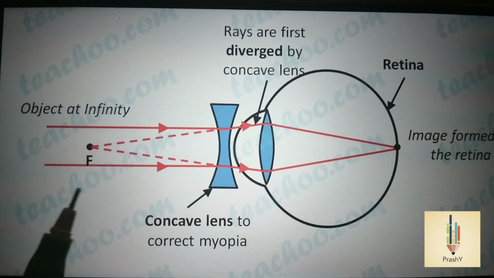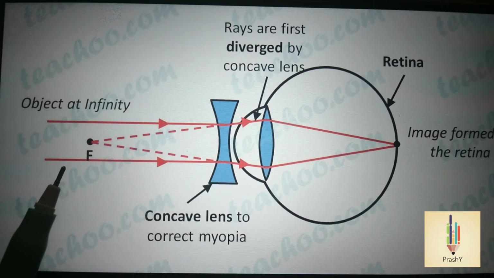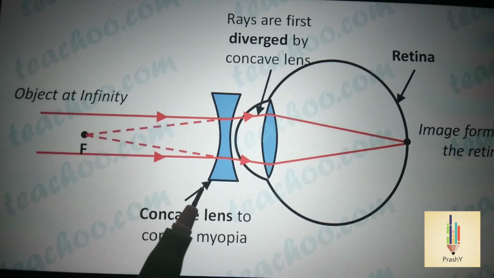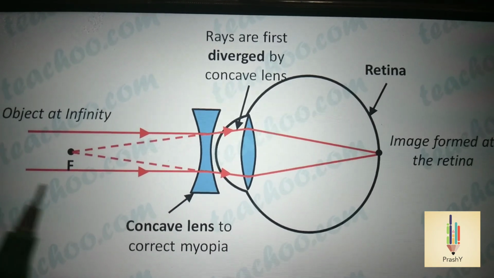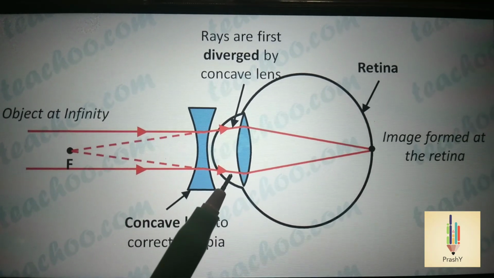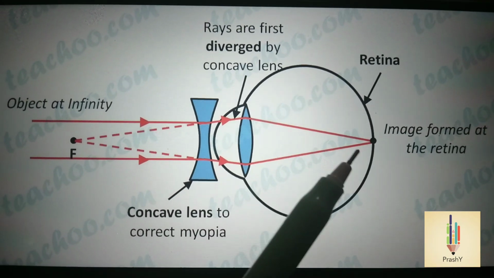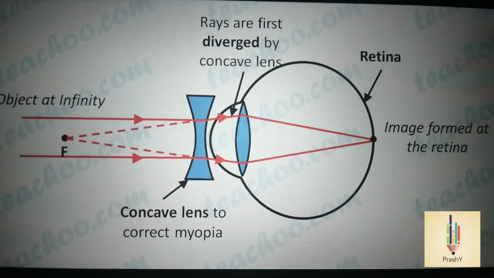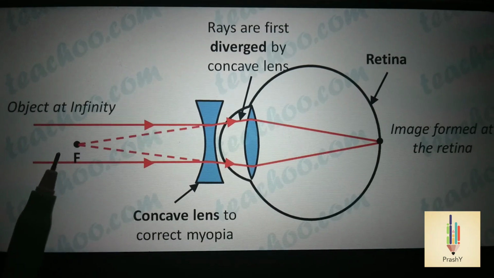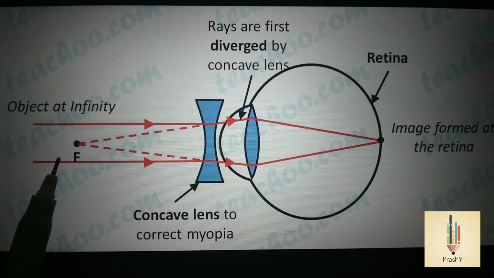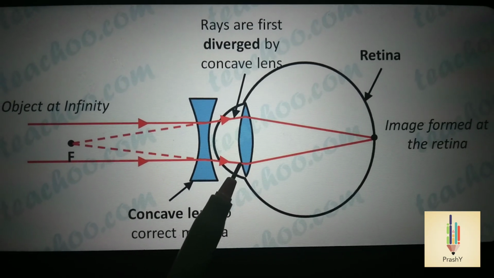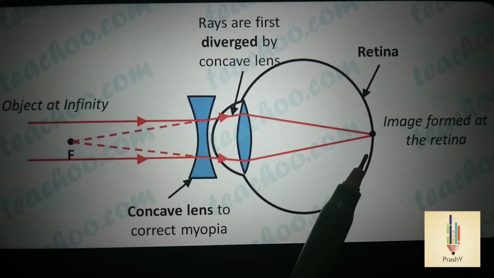Moving the object closer to the lens is not possible. So, what will we do? We will place a concave lens in front of the eye lens such that the parallel rays first fall on the concave lens and get diverged, and the diverging rays fall on our eye lens, get converged, and form an image on the retina. When the concave lens is placed in front of the eye, it forms a virtual image at point F, which is called the far point. This image acts like an object for our eye lens and hence the final image forms on the retina.